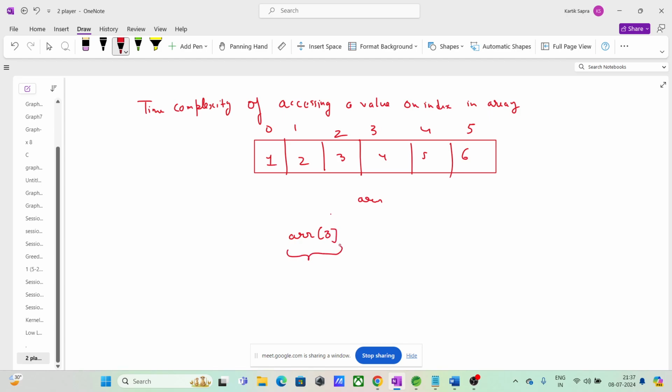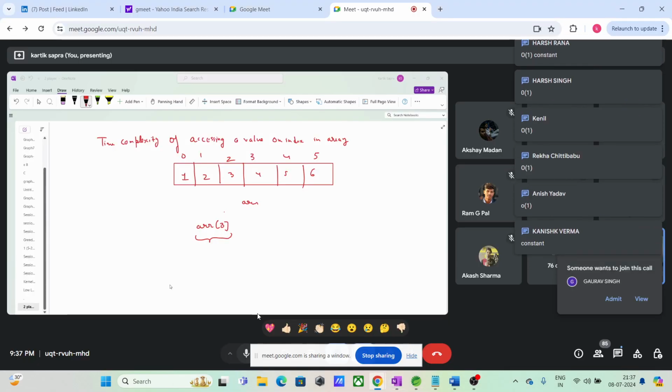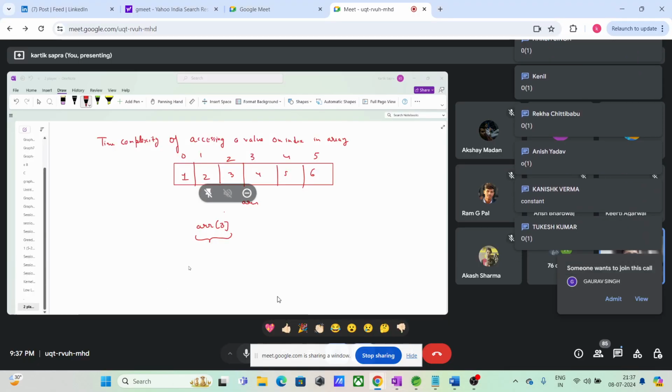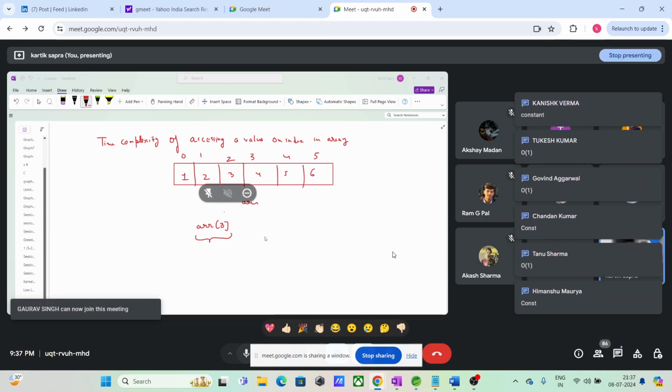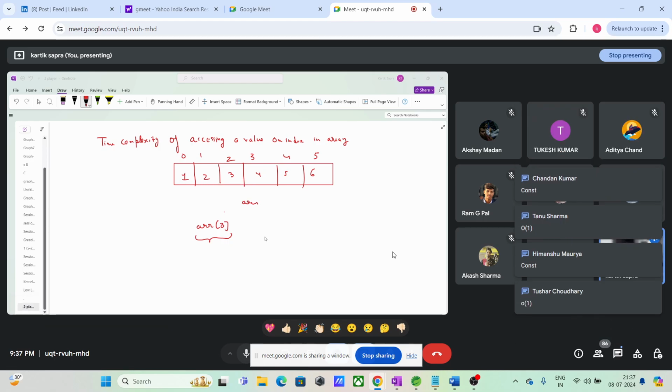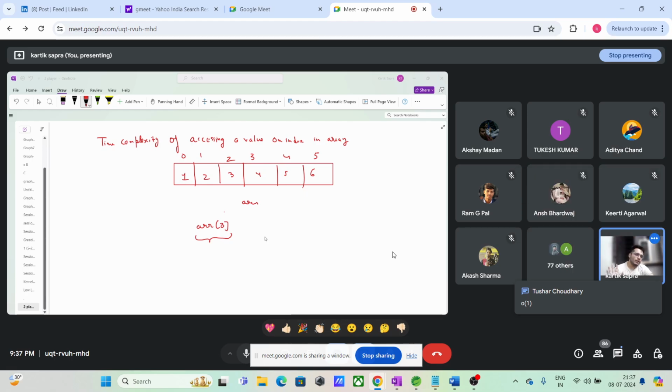Time complexity of this operation, fetching the value at an index. Get value at index. What is the time complexity? Order of 1. Right, it is order of 1. Simple as that. What is order 1? Constant. You are just going to that index and fetching the value. Simple.